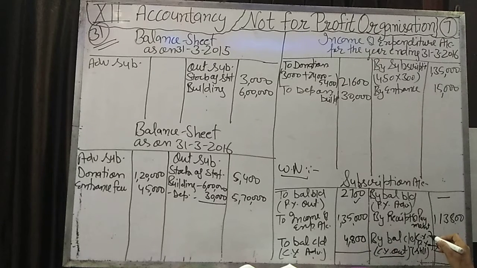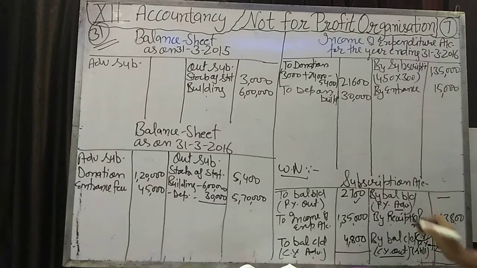Now one thing is pending, that is how much the current year outstanding subscription is. We will find that by the balancing figure, the difference of the debit and credit sides. So do the total of this and of this, and the difference is the current year outstanding subscription.